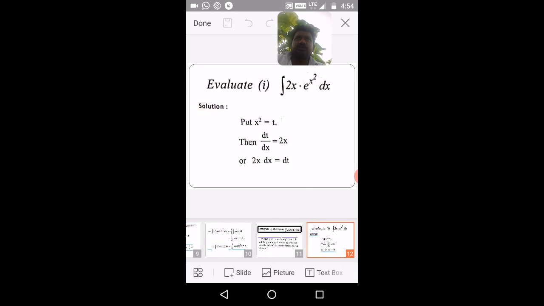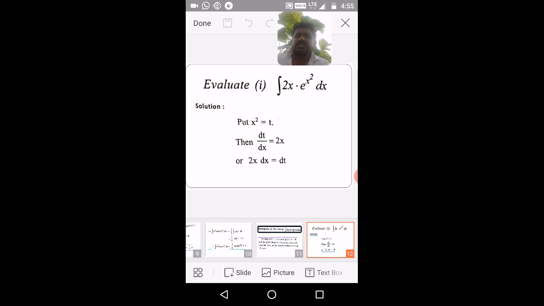By differentiating with respect to x, you will get 2x into dx equal to dt, or 2x equal to dt by dx, which gives 2x dx equal to dt. Then substitute these things. Integration of e power x square is e power t, into the remaining thing 2x dx. So it is integration of e power t into dt only.